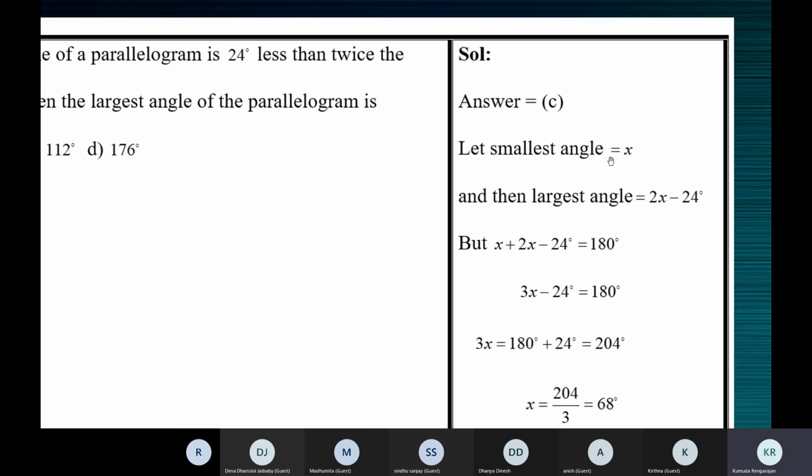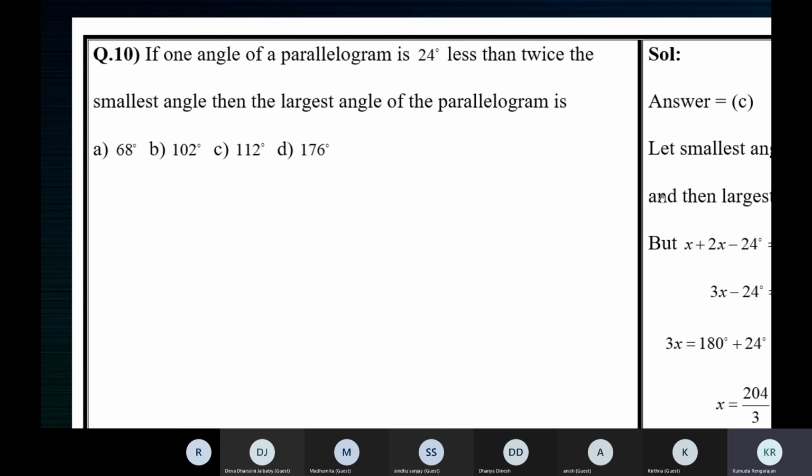Let the smallest angle be x. That one, no, that's the largest angle. That one angle is 24 less, minus 24, than twice the smallest angle. From this you can read what is given. Twice the smallest angle is 2 into x. What was given as a sentence here, we have converted to an equation.